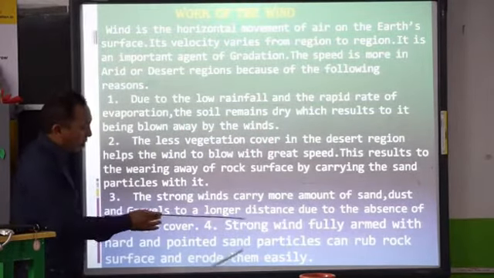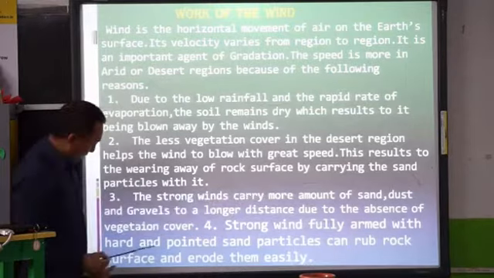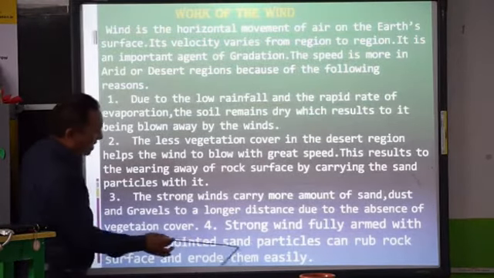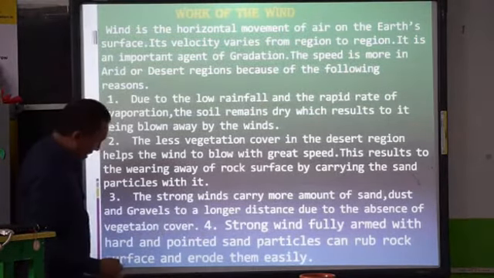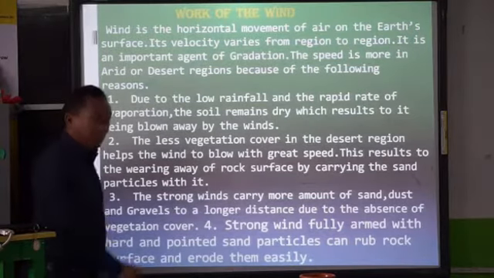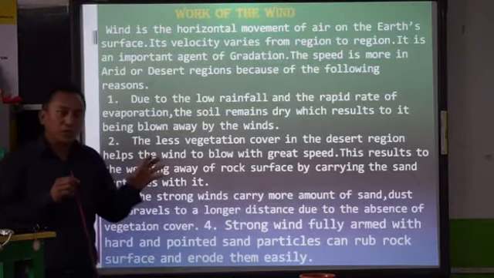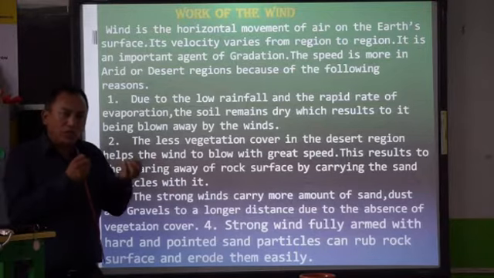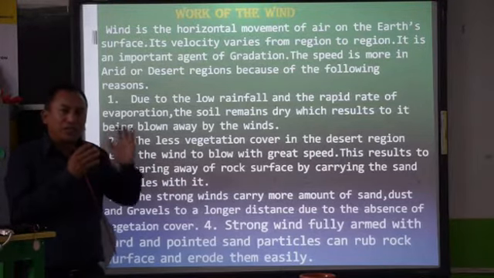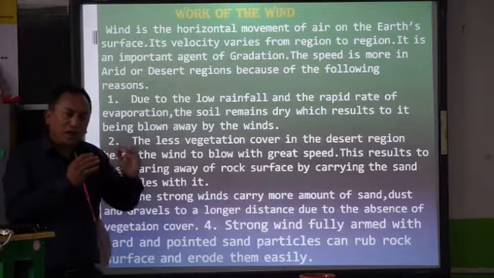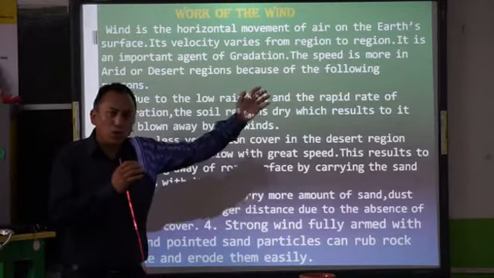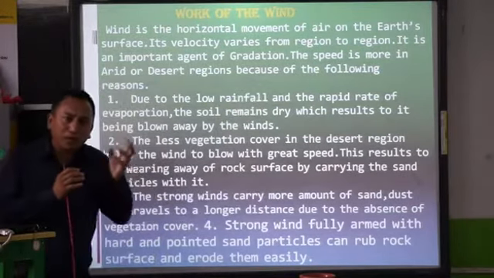Number four, strong winds fully armed with hard and pointed sand particles can rub a rock's surface and erode them easily. So when the wind blows, the rock particles which are pointed, which are sharp, they bang against the other surface of the earth. They bang the surface of the earth, and as they bang and roll, they break them down as well.